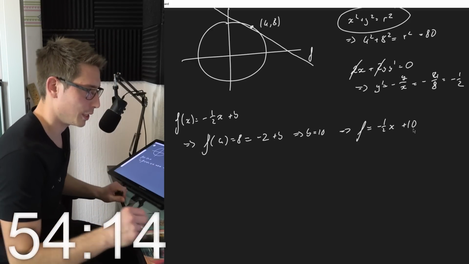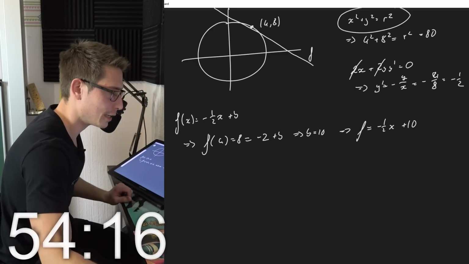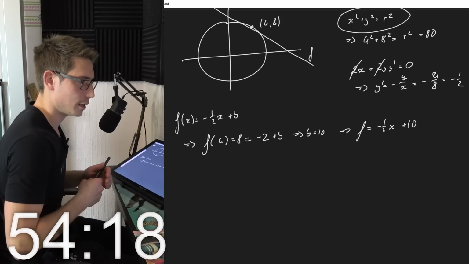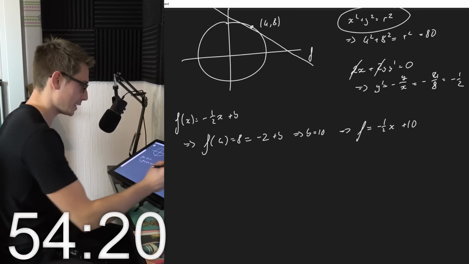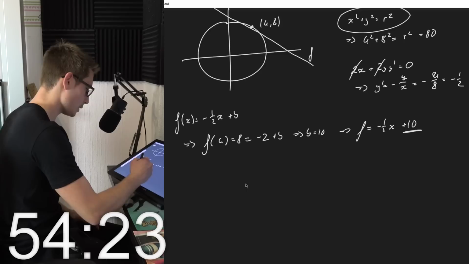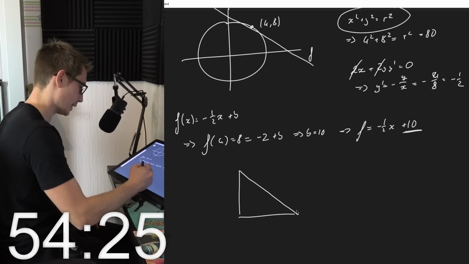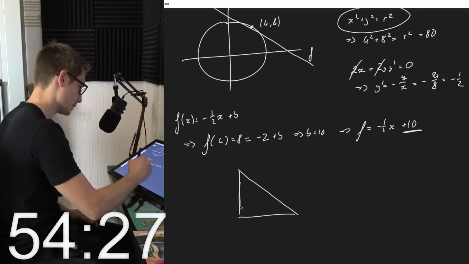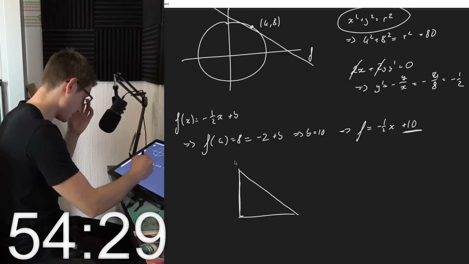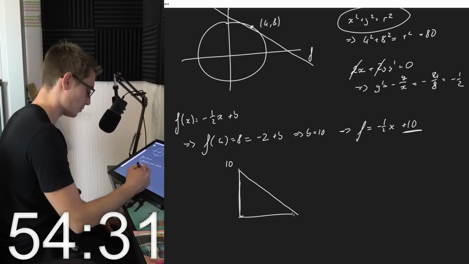This is our equation, and we need to work out the length AB. If we take a look at the triangle, this is our y-intercept, at positive 10.